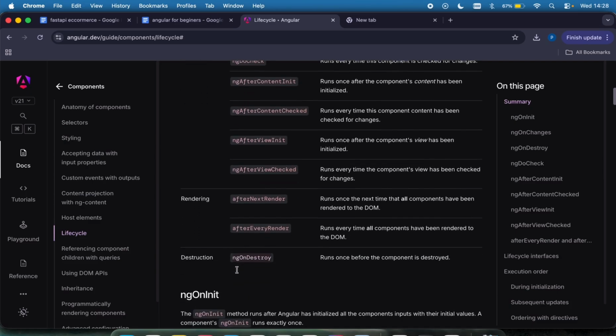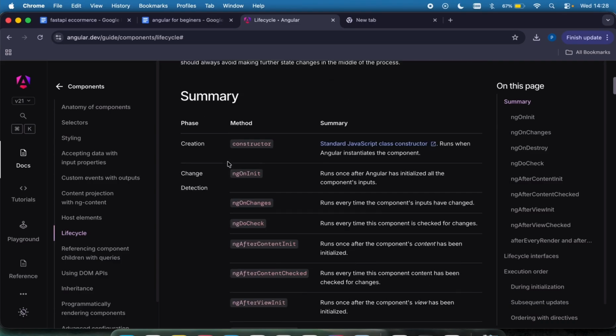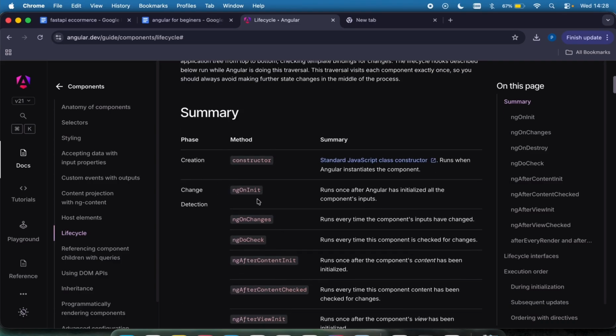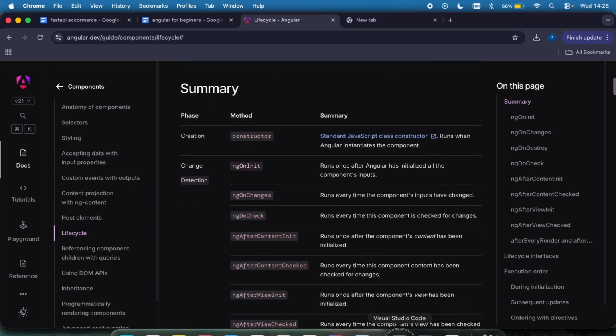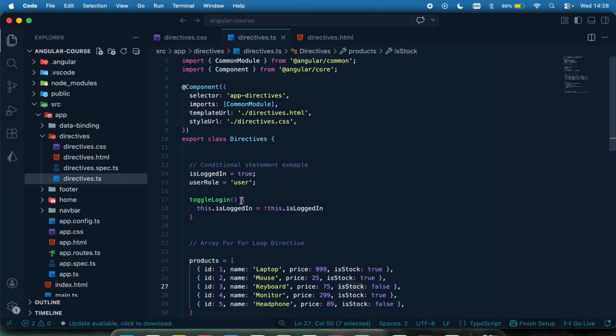Most times, let's say the component is in the destroy state, you may want to remove some data, so that means you are going to call this method and write your logic. If the component has been initialized, you may want to set some variable, so you have to call this method and do that. In a situation where you don't really have anything specific to do at any phase, you don't need to call them, just as we did right here. We're not calling any of them because we don't have anything to do in that phase.